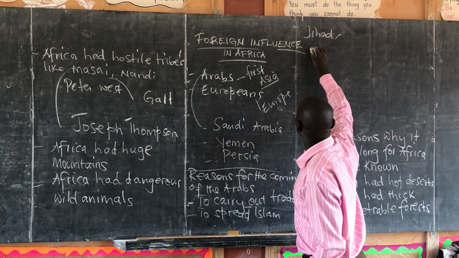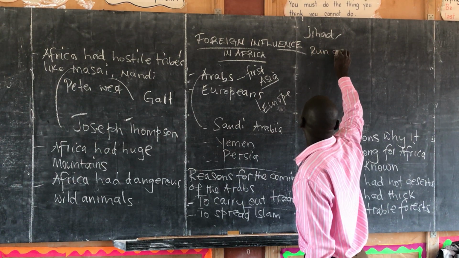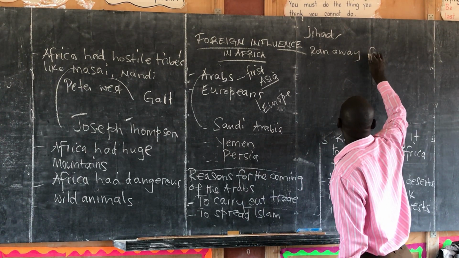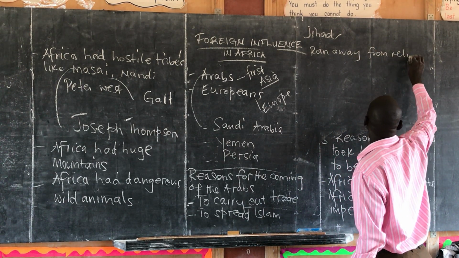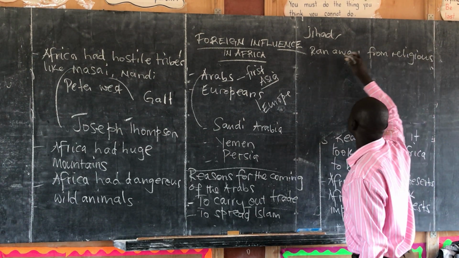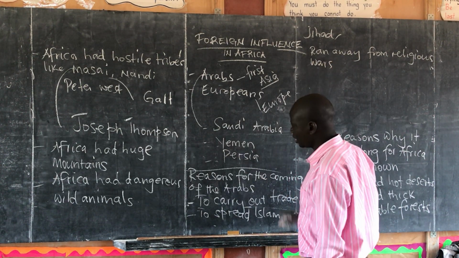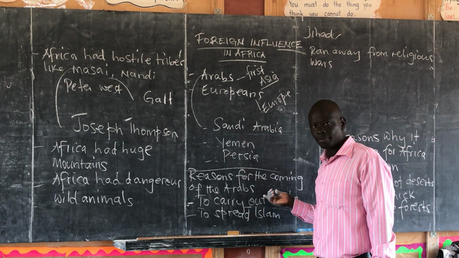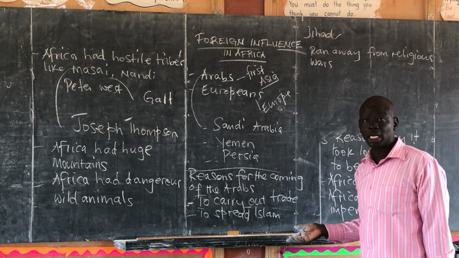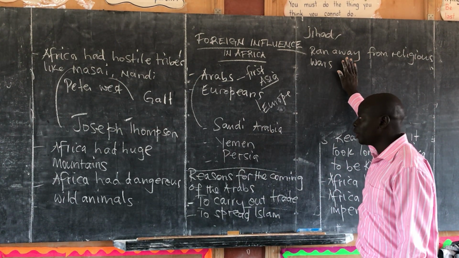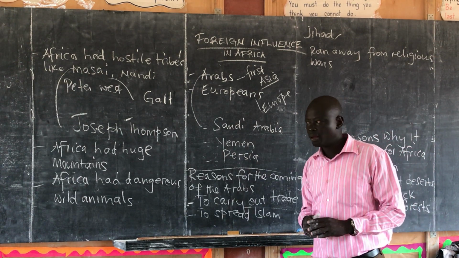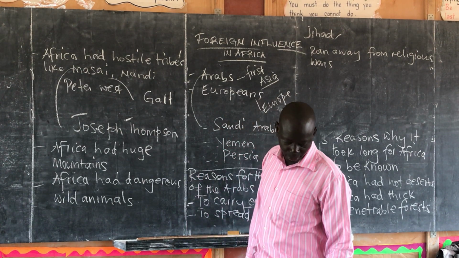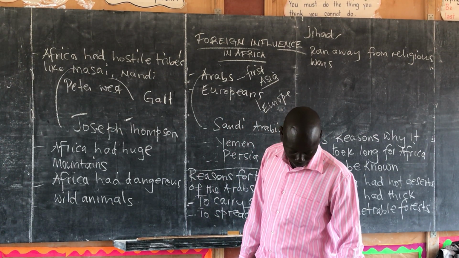So you can say others ran away from religious wars. So, mainly three reasons why the Arabs came to Africa. The major one was to carry out trade. Secondly, there are those who came to spread Islam. And thirdly, there were those Arabs that were running away from the jihads. Jihad is the Islamic war that is aimed at spreading Islam to people.